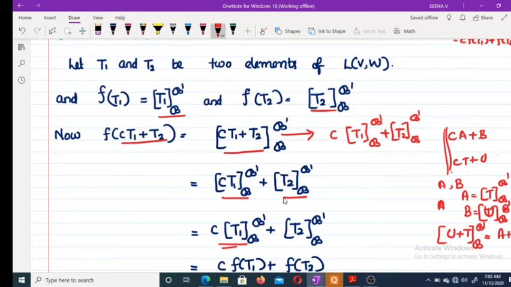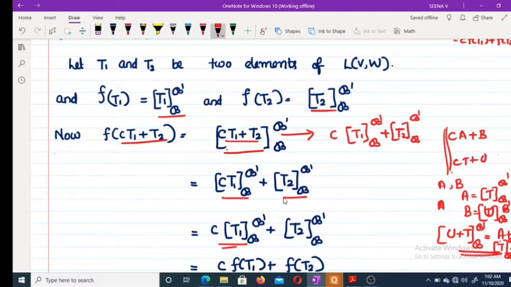We are using this result. What is A? This is the matrix of T related to B and B dash. Okay, that is the definition here. You are writing matrix of A plus B equal to matrix of A plus matrix of B. This is a linear transformation.